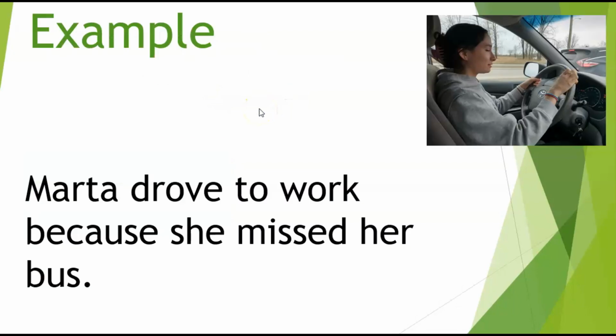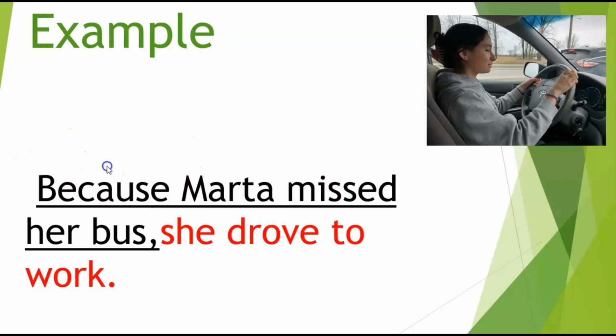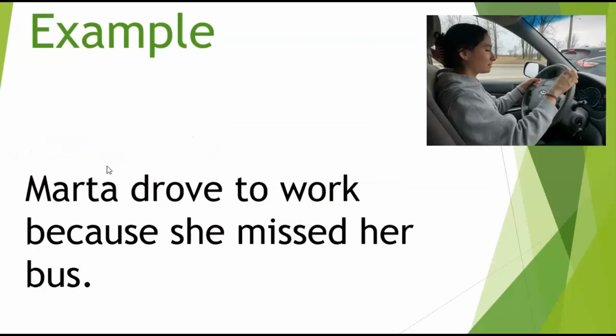Here is an example of a complex sentence. Martha drove to work because she missed her bus.